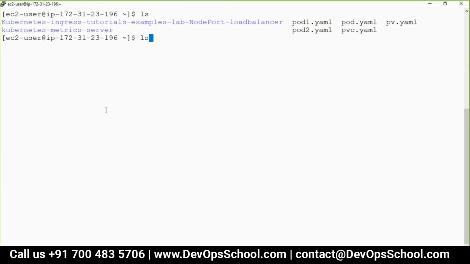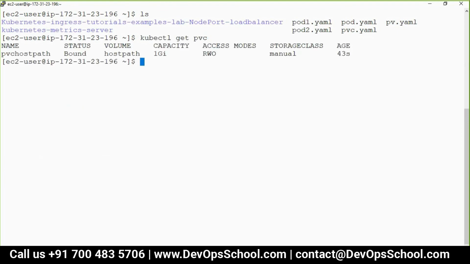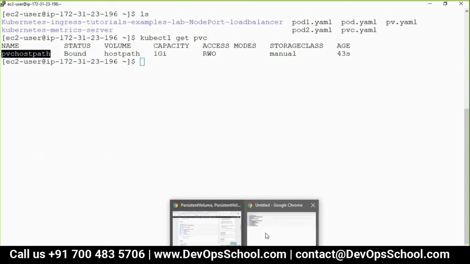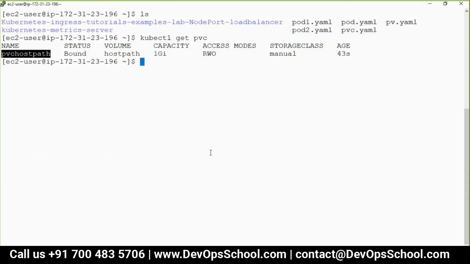So guys, I got a PVC. What is a PVC? Here, the name of the PVC is here. Now how can I use it? So understand that. Can two PVCs share? No.